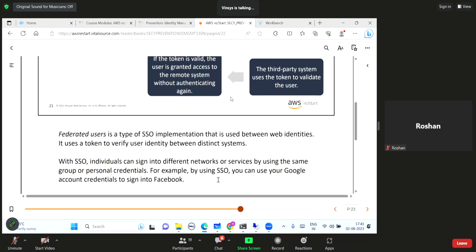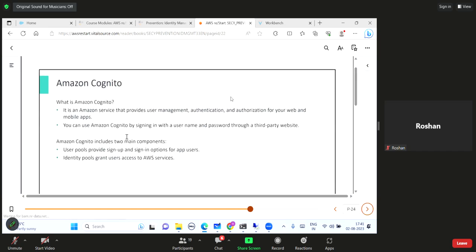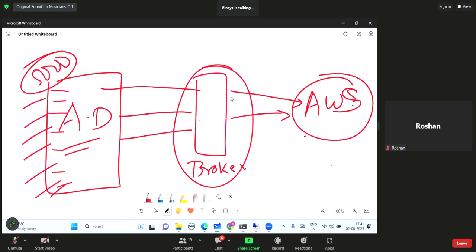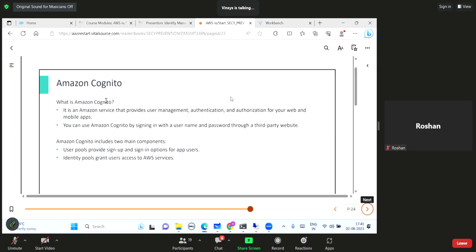I will be presenting those tokens to Facebook, and because they are trusting each other, I will get authenticated. Now in AWS, we are just the example. I was talking about this broker, right? So who is the middleman who is going to authenticate these Active Directory users to AWS? There must be some mechanism. When I'm saying they are trusting each other, there must be some mechanism, and that service is known as Cognito. It is an Amazon service that provides user management, authentication, and authorization for your web and mobile app.